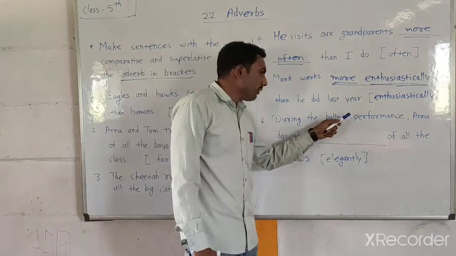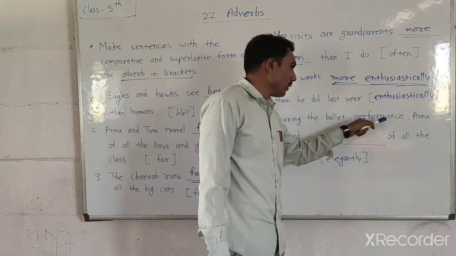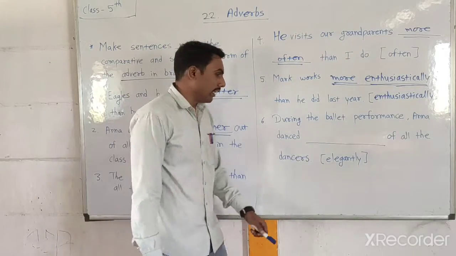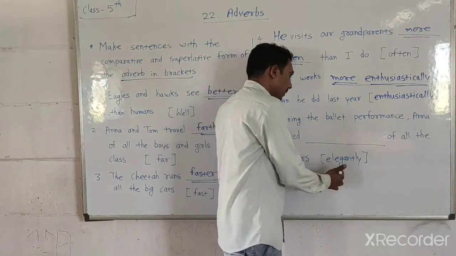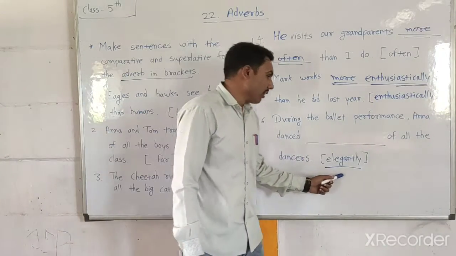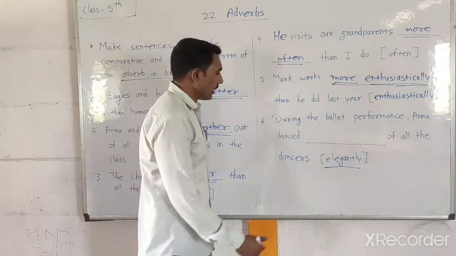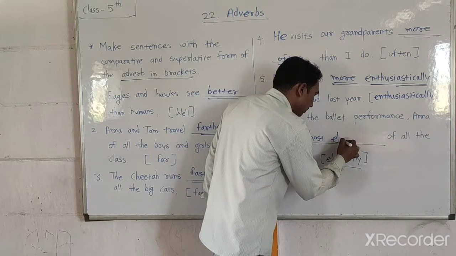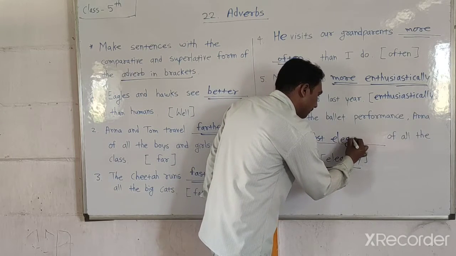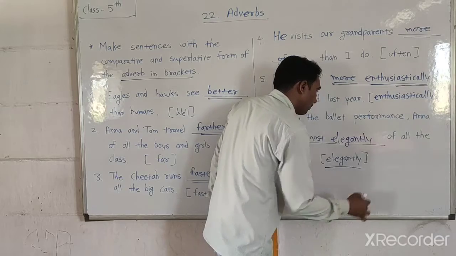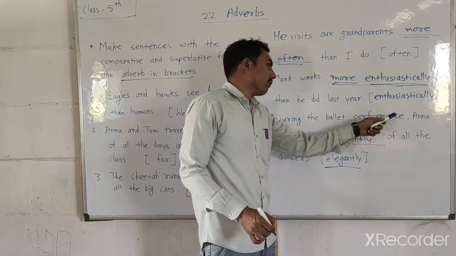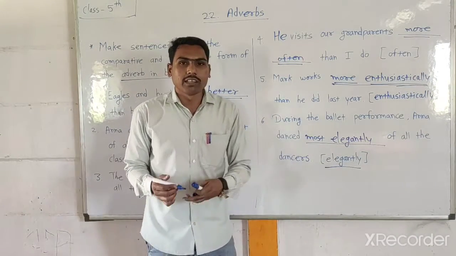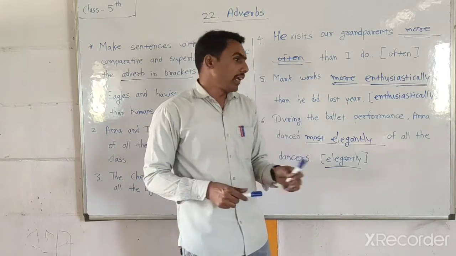During the ballet performance, Anna danced dash of all the dancers. Elegant means attractive, that is the adverb. According to this adverb, you can write here most elegantly. Now, during the ballet performance, Anna danced most elegantly of all the dancers. Full stop. In this way, you can complete these questions with the help of the adverbs in the brackets.